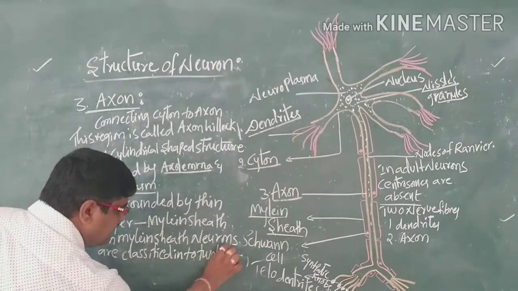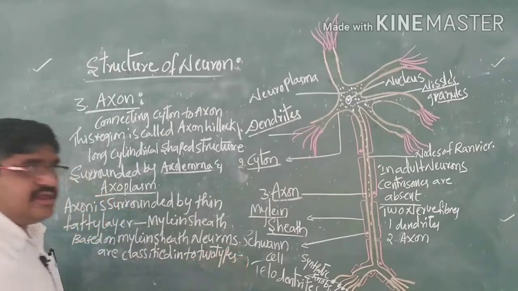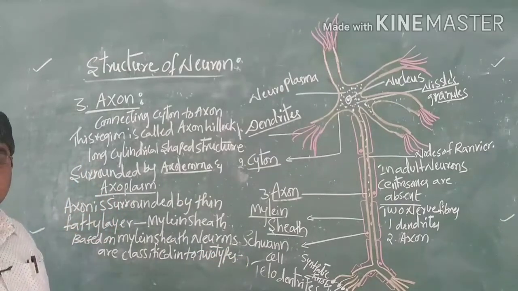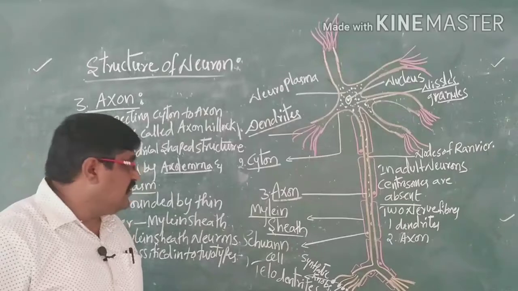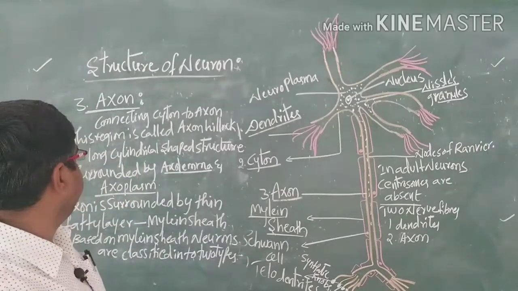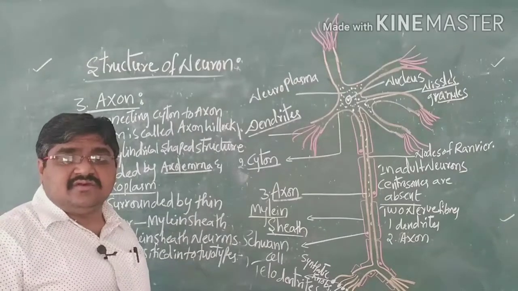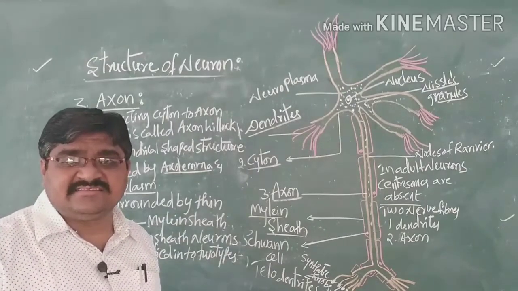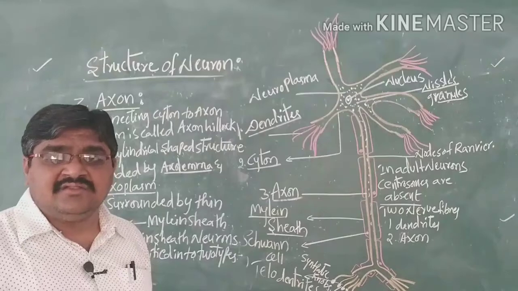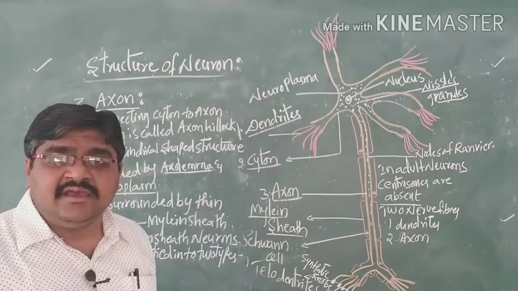What are the two types? The first one we can call myelinated neurons, and the second one is called non-myelinated neurons.